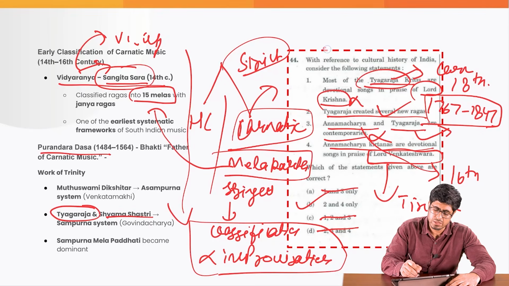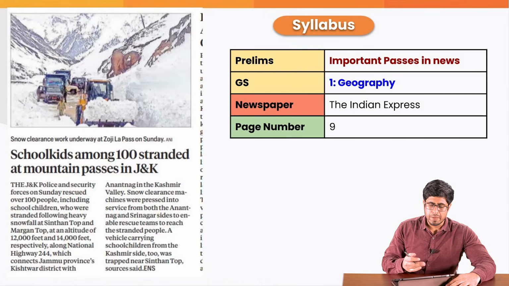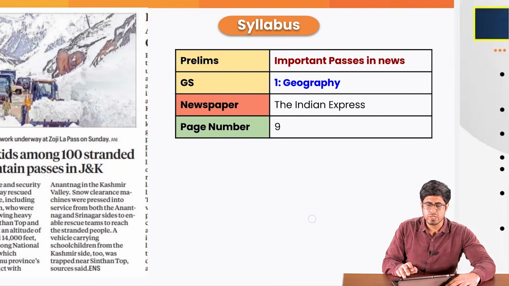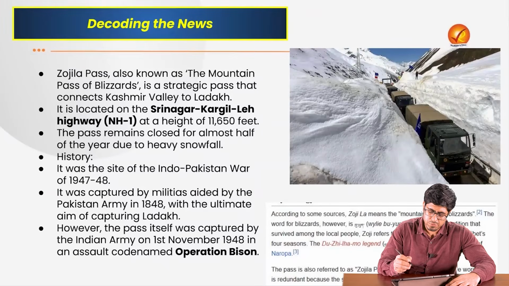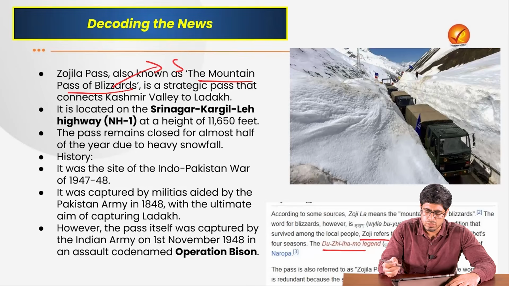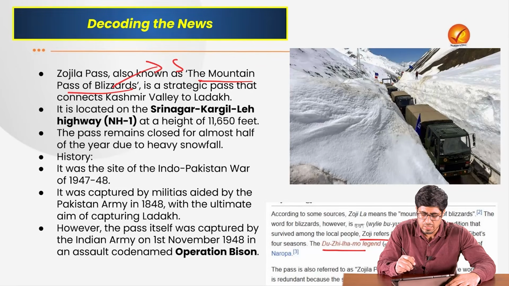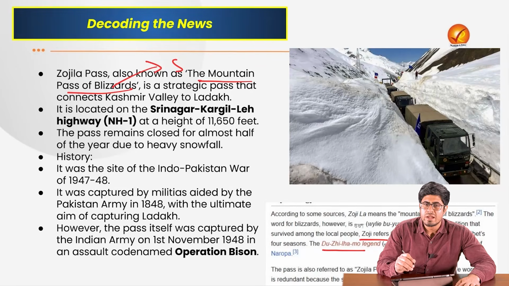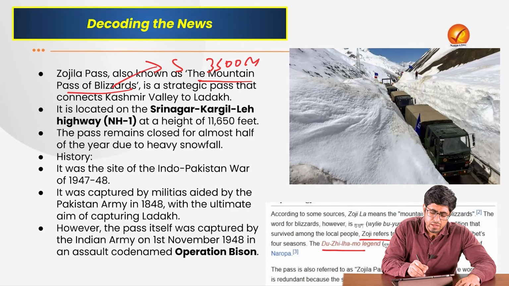This is a previous year question asked by UPSC in the year 2018. The next topic is about passes of the Himalayas, especially the passes of Jammu and Kashmir. They are under snowfall, especially the pass of Zojila. Zojila, or as it is pronounced Zoji in the Ladakhi language, is basically a mountain pass of blizzards. Blizzards are snowstorms that are encountered majorly in this region. It is a very high altitude pass, at a height of 11,000 feet or around 3,500 meters.